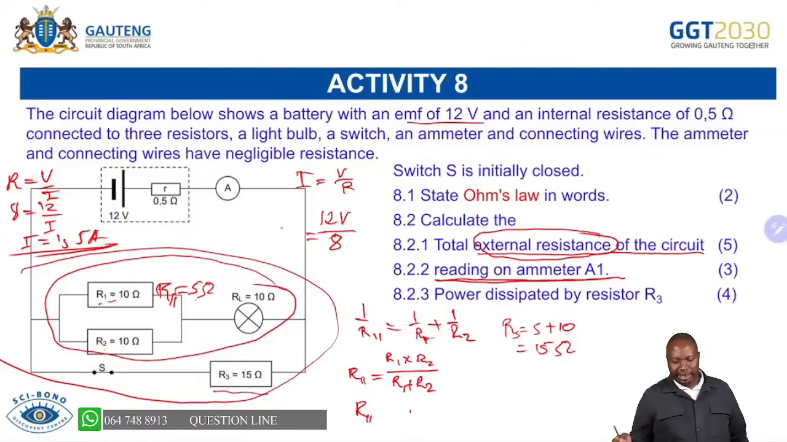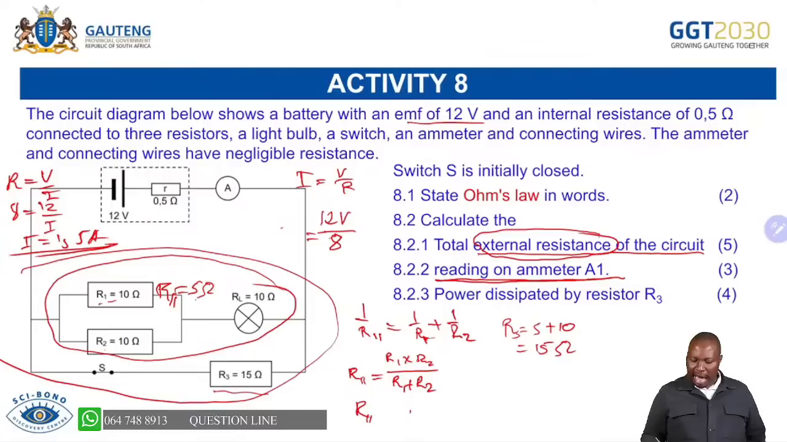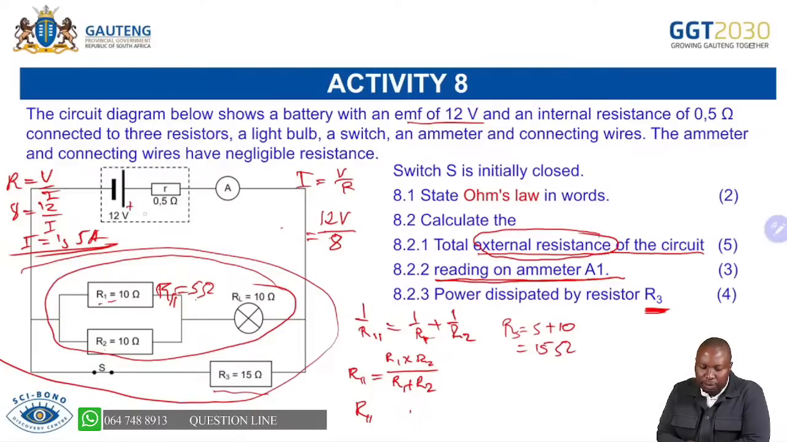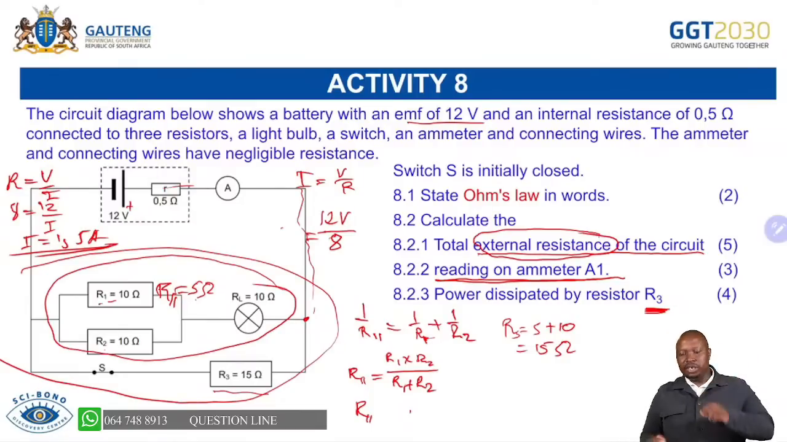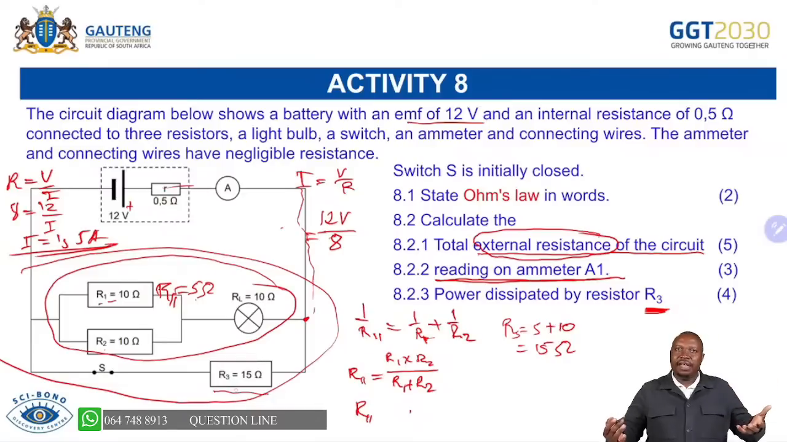The power dissipated by resistor R3. What is of importance here, learners, is that remember we have 1.5 amperes of current. Remember, our current moves from positive, we said it's conventional current. The current is moving like that. As it moves, when it comes here, it finds it has to split. That 1.5 amperes, which is the total current, splits there. And it splits equally because it's 15 ohms and 15 ohms, equal resistors. They will share the current equally.